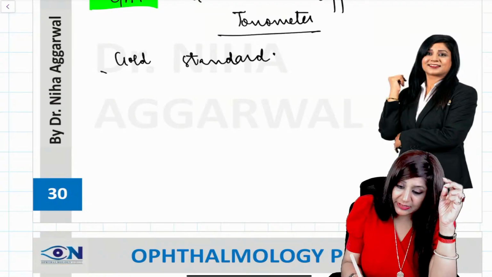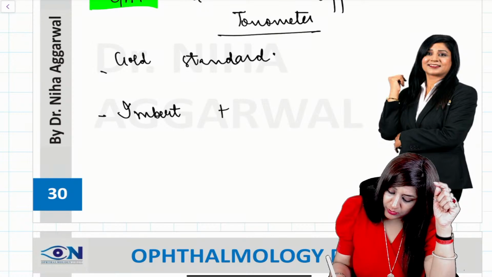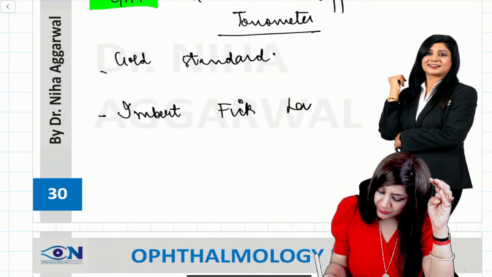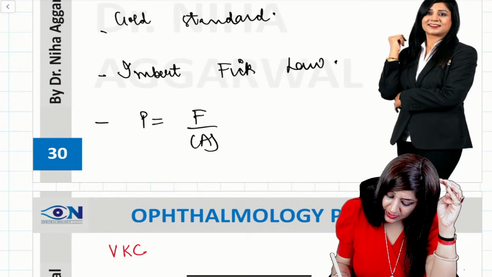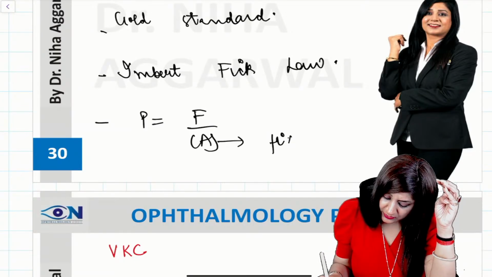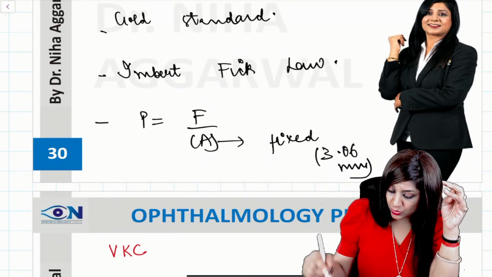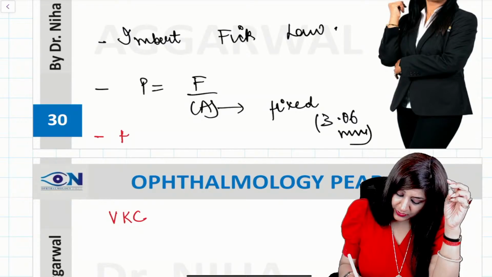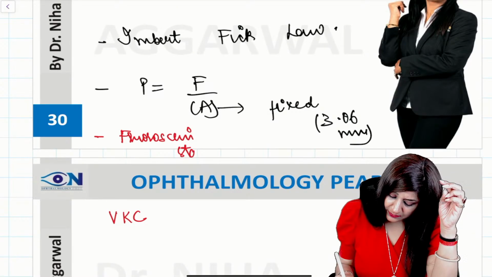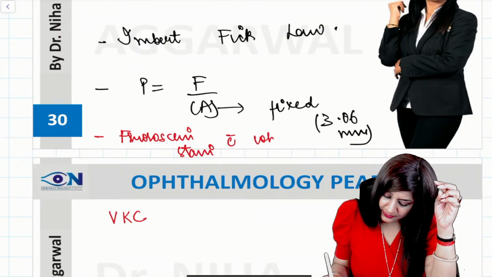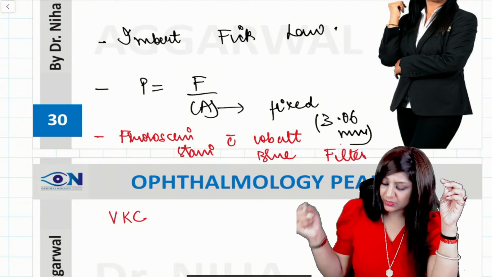And the principle that we are using here is the Imbert-Fick law, where pressure is equal to force upon area. Area is fixed, which is equal to 3.06 mm. As well as you should also know the name of the stain. Here also we are using the fluorescein stain with the cobalt blue filter. Fluorescein stain along with the cobalt blue filter.